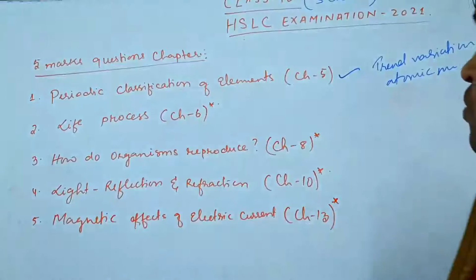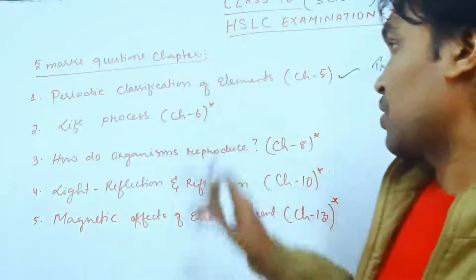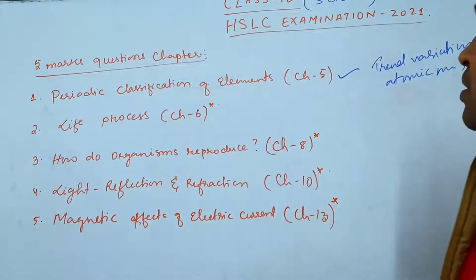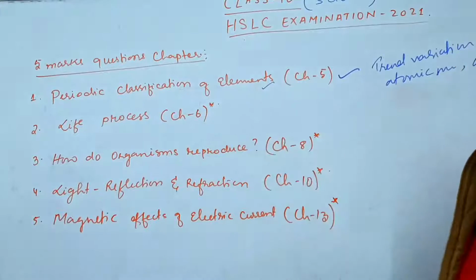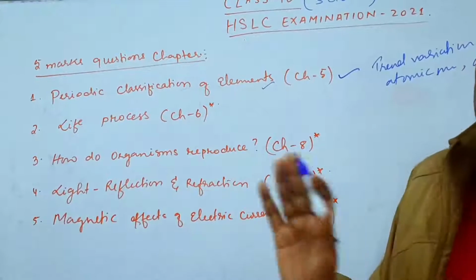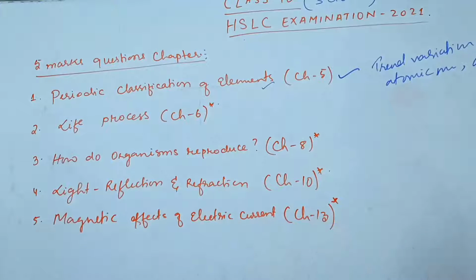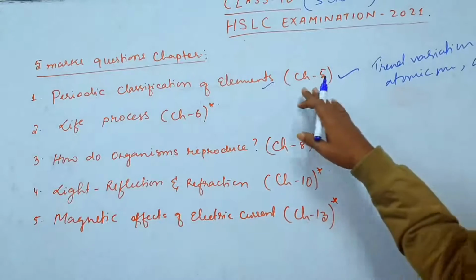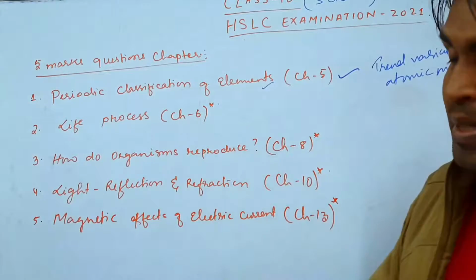In this chapter, periodic classification of elements, chapter number 5, one 5 mark question will be asked, and it will be only one question. There will be no internal choice. You will not be given an 'or', only one question will be asked and you have to answer it. So study it thoroughly so that you don't miss it out.